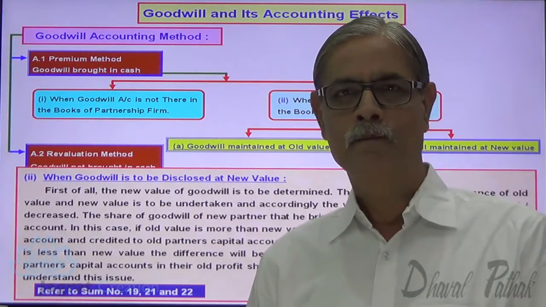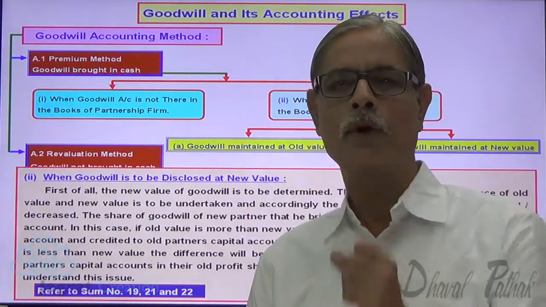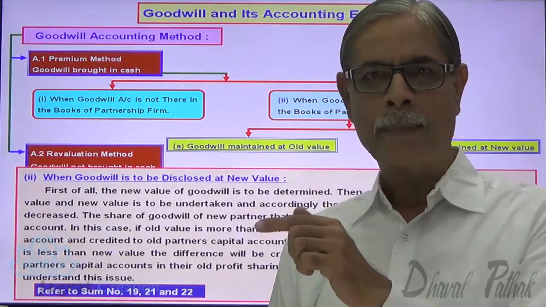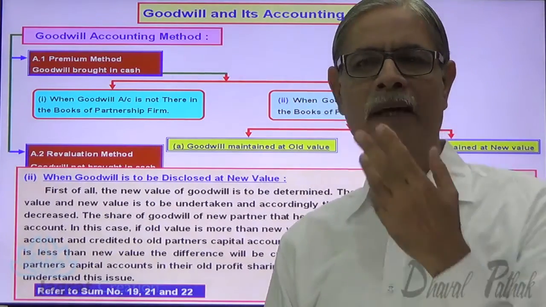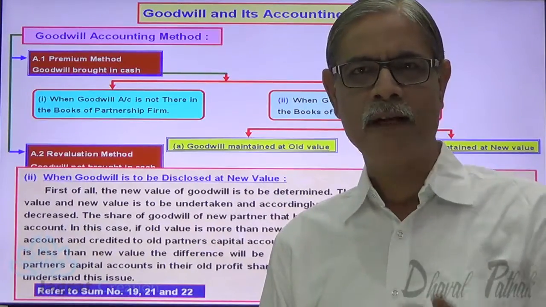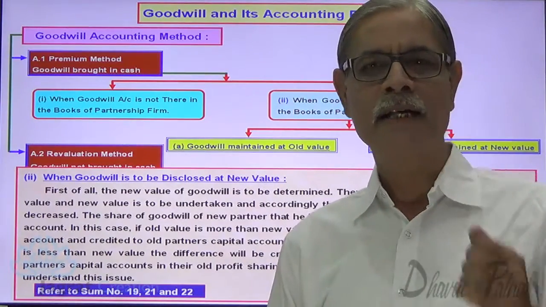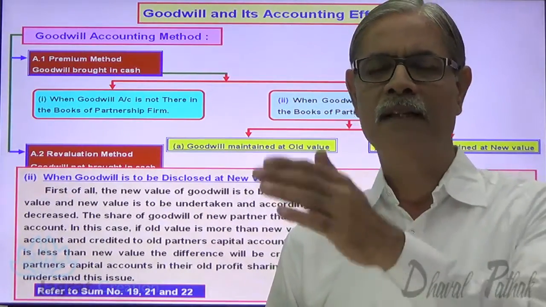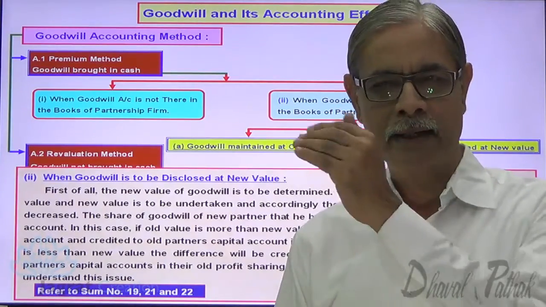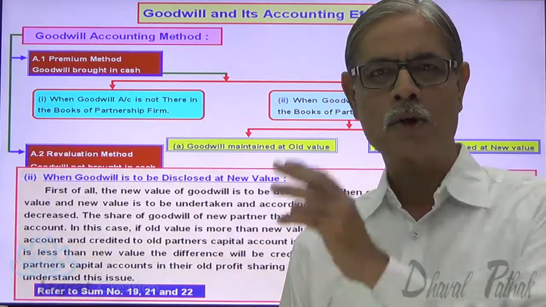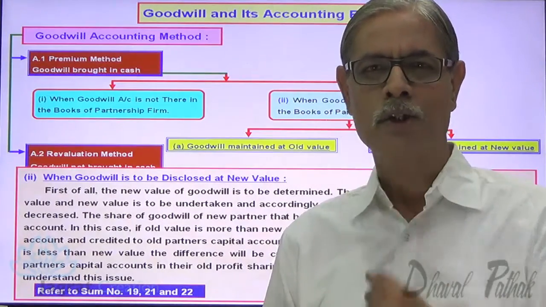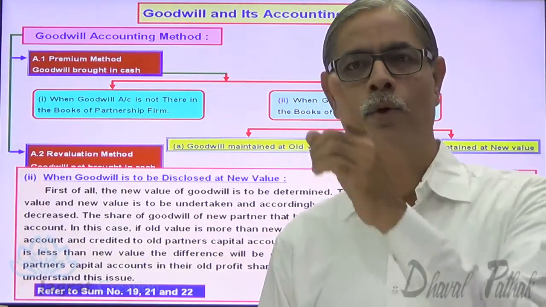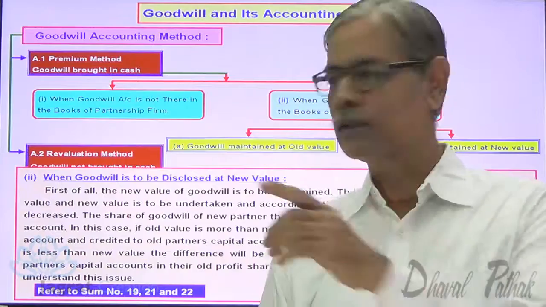What is to be done? First of all, find out the new value of goodwill. So, valuation of goodwill, determine the value of goodwill at the time of admission. Compare that with the book value. When you compare it, what are the outcomes? Either there is an increase in value or there is a decrease in value. If there is an increase in value, that should be credited to the old partners' capital accounts in the old ratio. And when there is a decrease in value, the same decline in the value of the asset is a loss. That loss should be debited to the old partners' capital accounts in the old ratio. And whatever goodwill is brought by a new partner is to be credited to the capital account of the new partner. This is what has been explained over here.